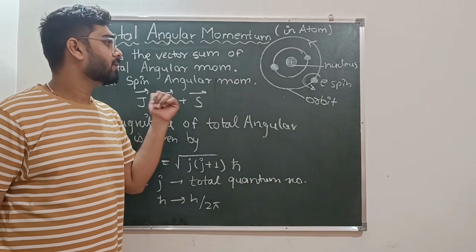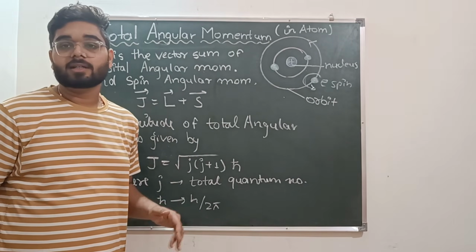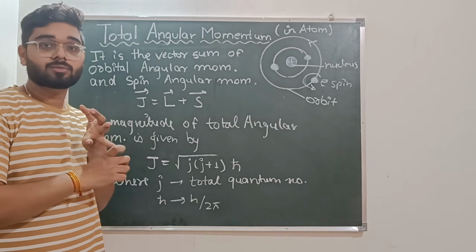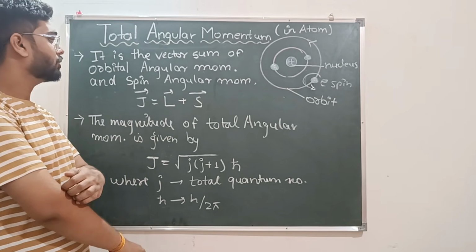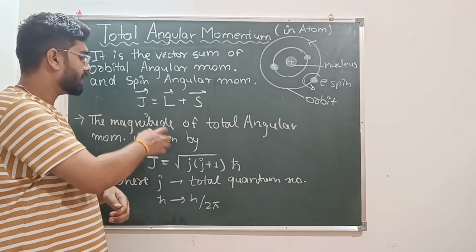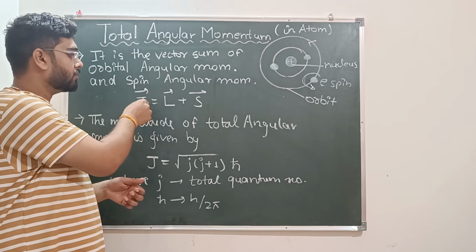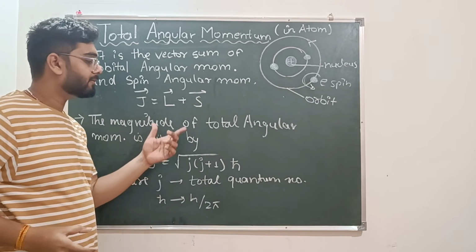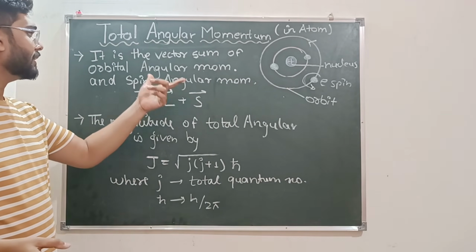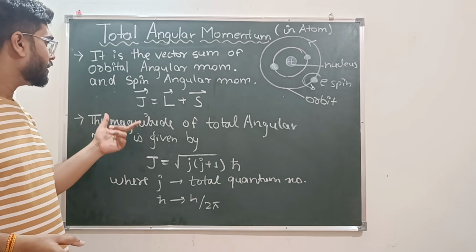As we know that angular momentum has direction and magnitude, it is a vector quantity. So J vector, the total angular momentum, is equal to L vector plus S vector, where L and S are the orbital and spin angular momentum.